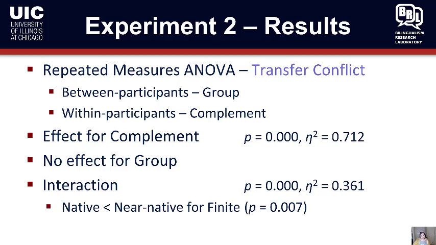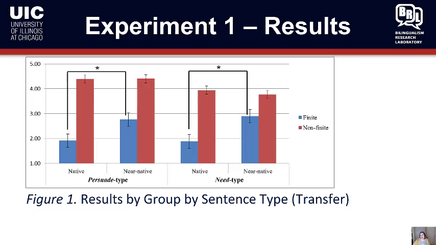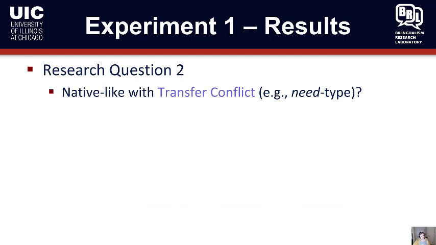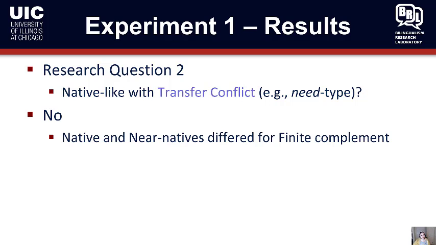And once again, the native speakers had lower overall ratings. They rejected the finite ones more, which were supposed to be bad. So again, you see the blue bars for the need type are once again different. And this is the same pattern for persuade type and need type. So if we ask, do we get native-like judgments with transfer conflict? The answer is no. Near natives and natives differed for finite complements once again.